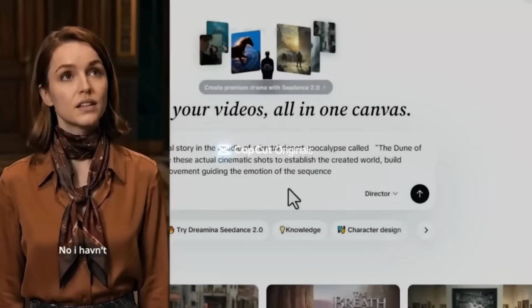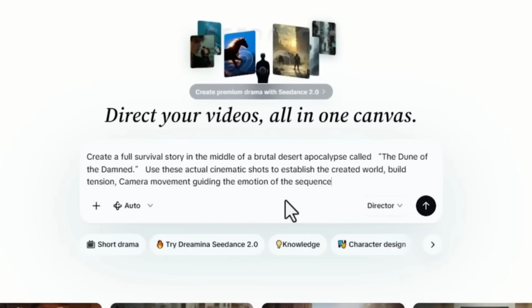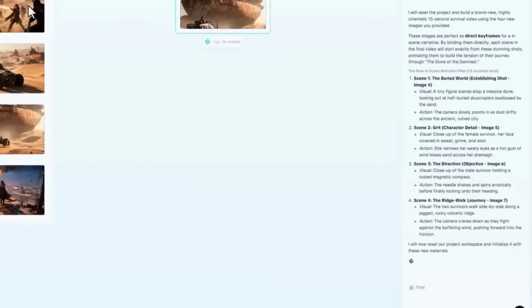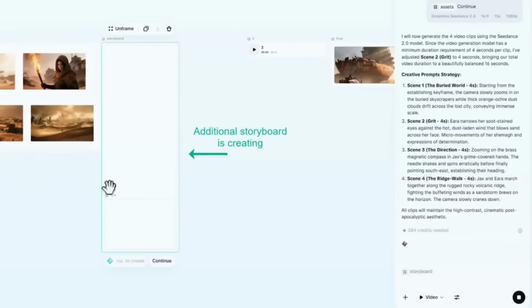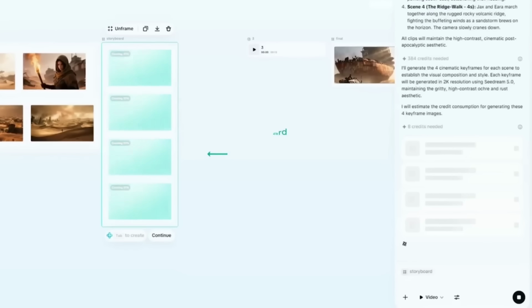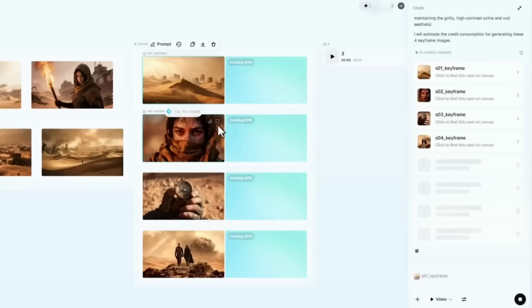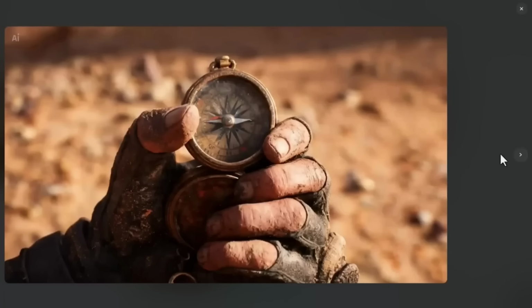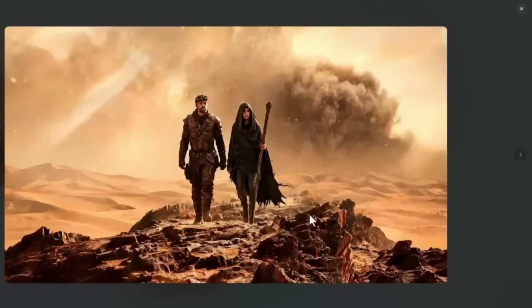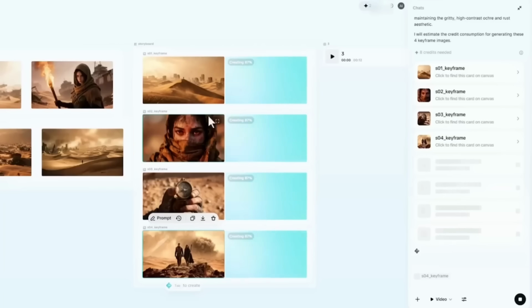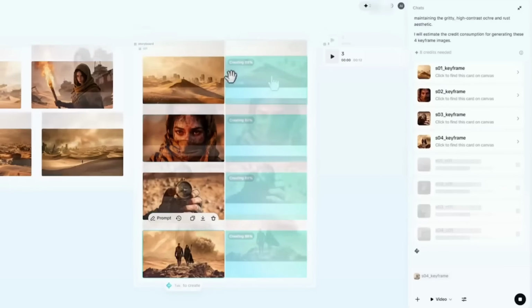No, I haven't. Wide cinematic shots to establish the world, close-up shots to build tension, camera movement guiding the emotion of the sequence. And honestly, what surprised me most wasn't just that the scenes look cinematic, it was the fact that everything actually felt connected. The same visual language carried across the entire sequence, which is honestly kind of insane for something generated with AI, because the more structured your project becomes, the more coherent the final cinematic result feels.